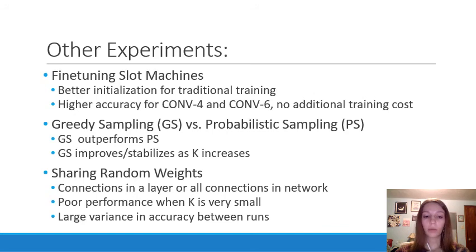And there was also a pretty large variance in accuracy between runs. And this is a result from the algorithm having to search in a much smaller space of parameter combinations, meaning that the probability of finding that good combination is reduced significantly. But it was found that the results from these studies were pretty comparable to other pruning methods, so that was definitely an encouraging result of this slot machine method.